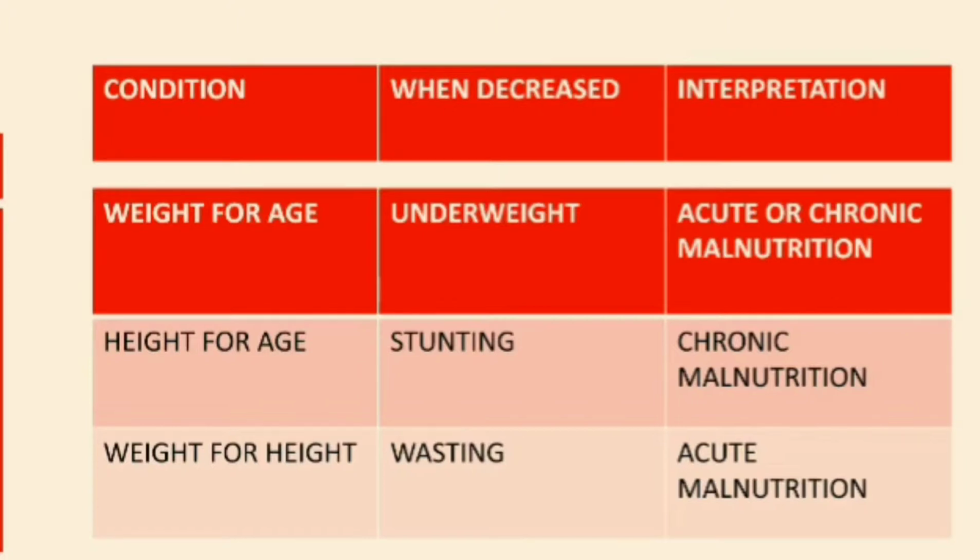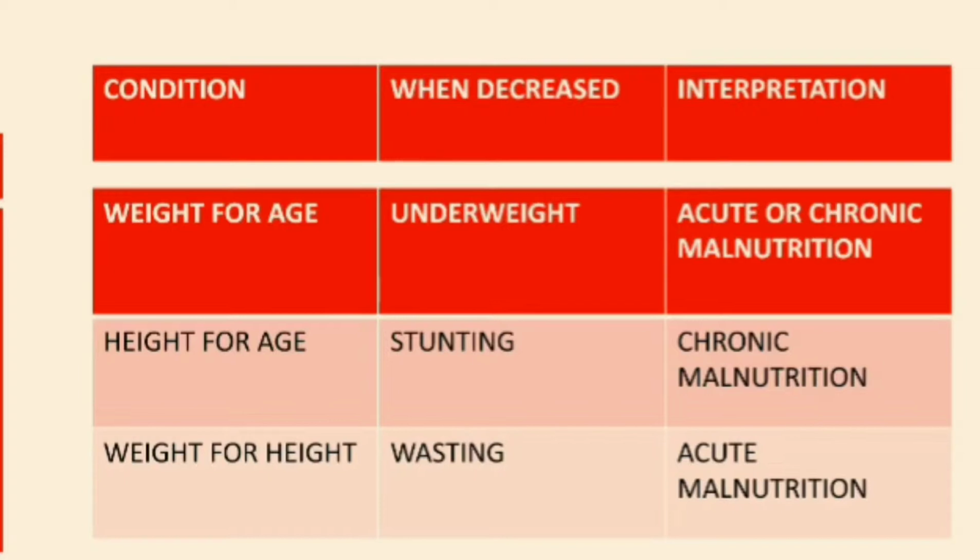And then next we have height for age. That is the ratio of the height of the child to the height of a normal child of the same age group. When the height for age of the child is less, we call it stunting. And stunting is because of chronic malnutrition, because height is a process which occurs slowly. And a very important note is, height cannot be decreased back. That's why only in case of chronic malnutrition, the height decreases and stunting occurs. So stunting indicates chronic malnutrition.